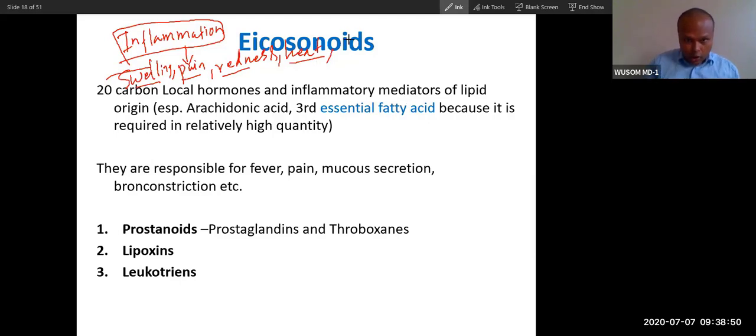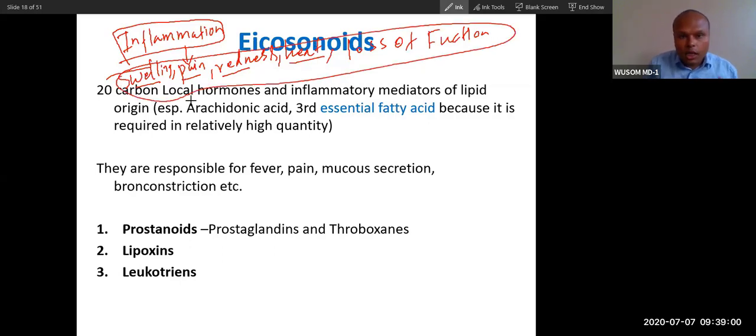So this is called loss of function. So these 5 classical features are there for inflammation. If you memorize all 5 features of inflammation, it will help you in pathology also. This is very basic pathology.